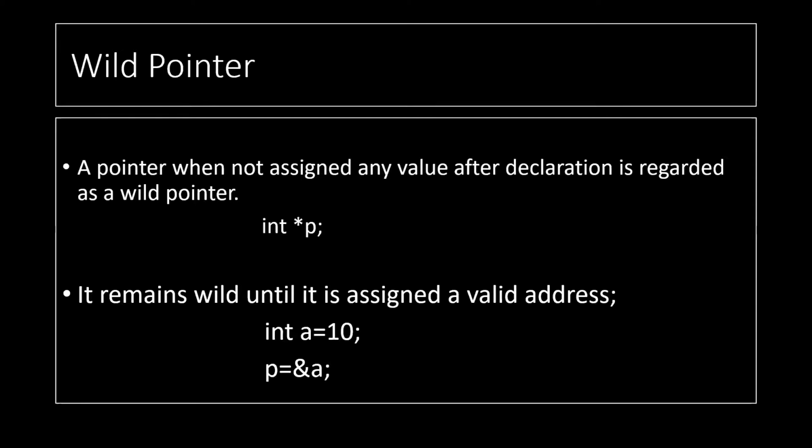It remains wild until it is assigned a valid address. See, now I have declared a variable a and I have assigned that address of a to pointer p. Now p is having address of a. Earlier it was having some garbage value.